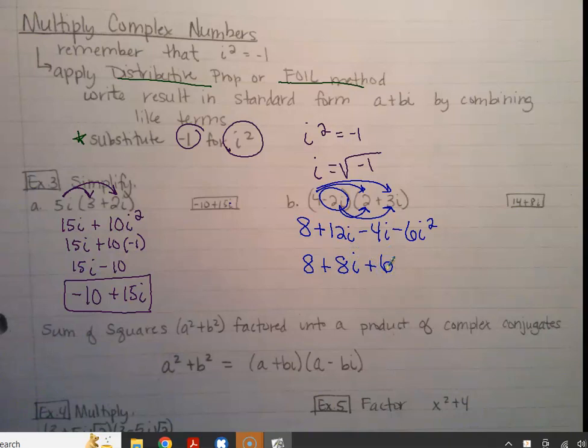Now you have more like terms, because you got rid of the i squared. So then it's just 14 plus 8i. You got it. And then it's already in the correct format.